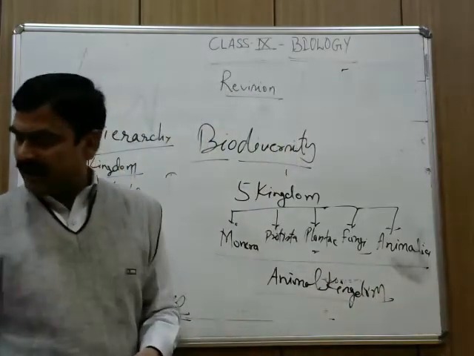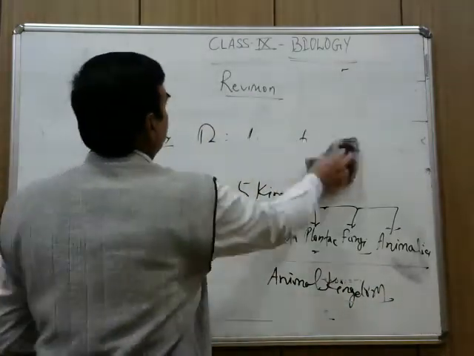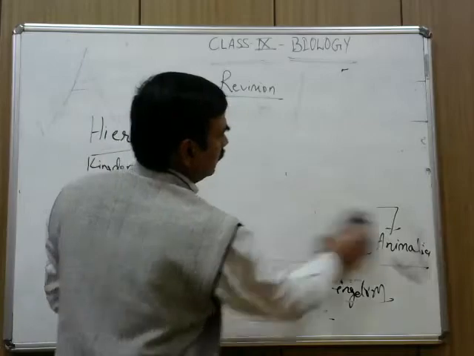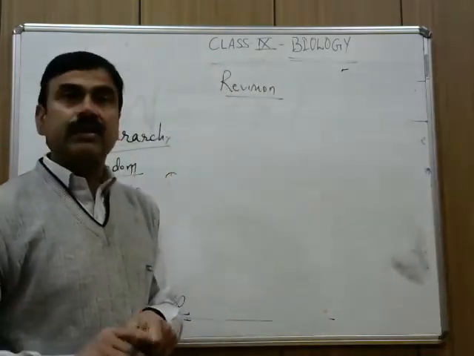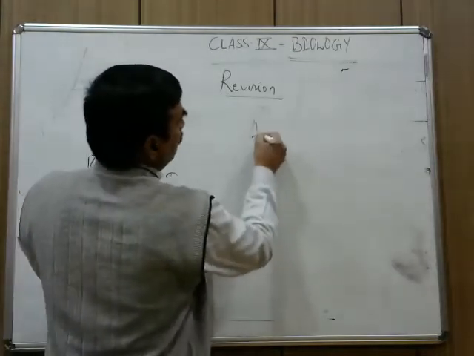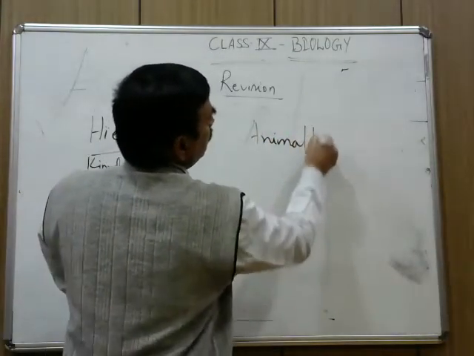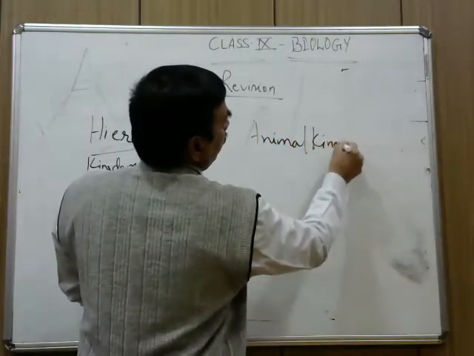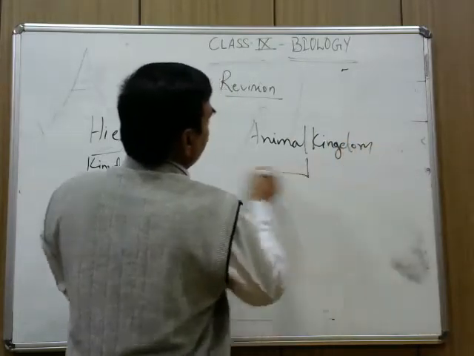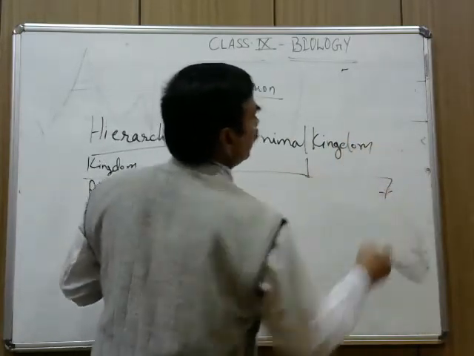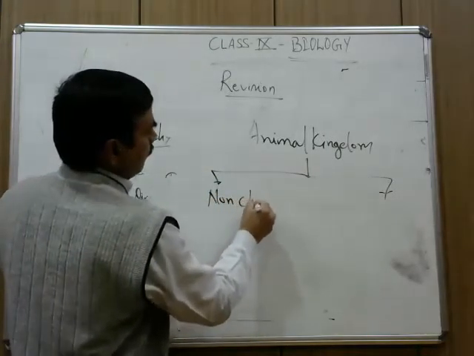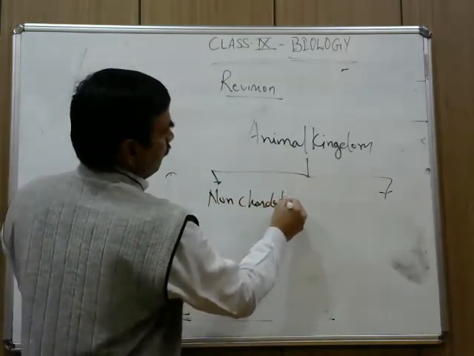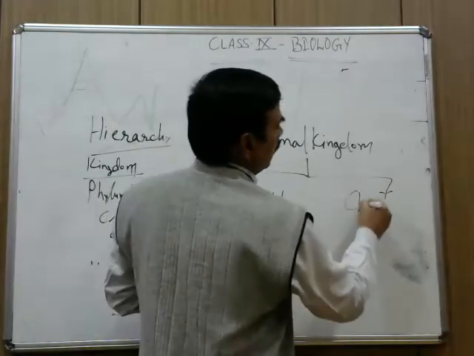After this lecture, in the next lecture, I will start the classification of the animal kingdom. For 2-3 minutes, I would like to tell you that the animal kingdom is classified into 2 big groups: non-chordata and chordata.